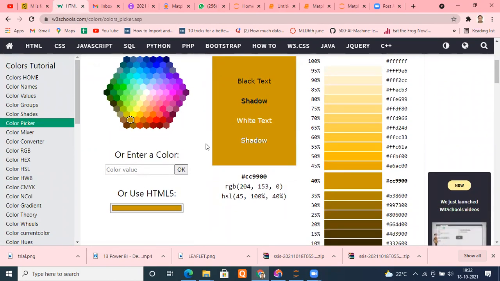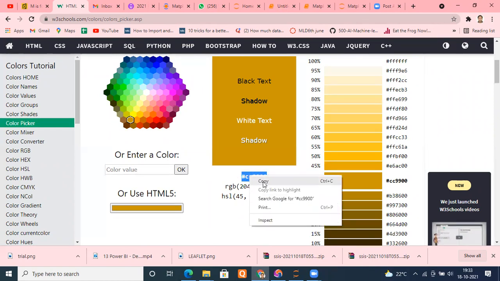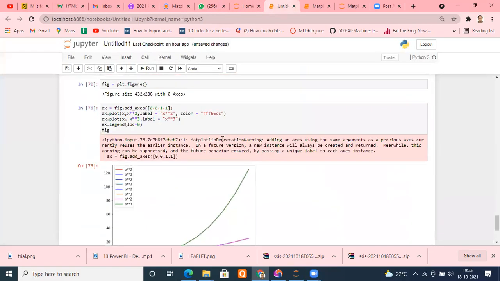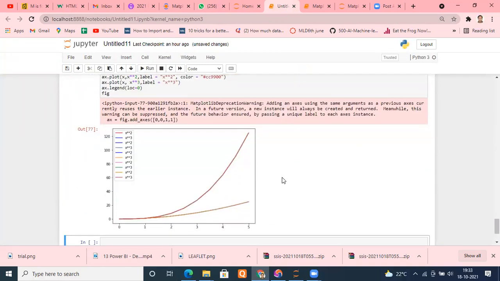This is not yellow. This is not something. It's a different color. So just copy its hex code. Ask the client to please choose any color you want. Just click, copy its hex code, go to your file, paste it here, and make him happy. Don't say, sir, I don't have that color. Getting my point? Is it fine? So in our professional life, we have to satisfy our client. Whatever he's saying, sir, please choose any color you want, I'll do it for you. Is it fine, everyone?